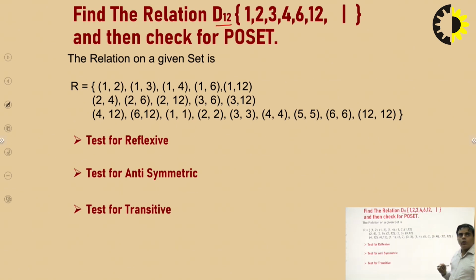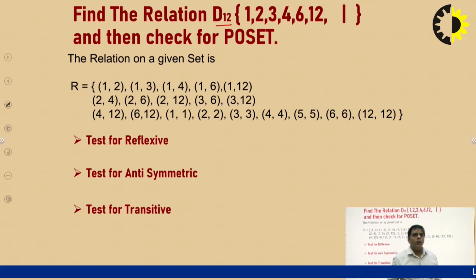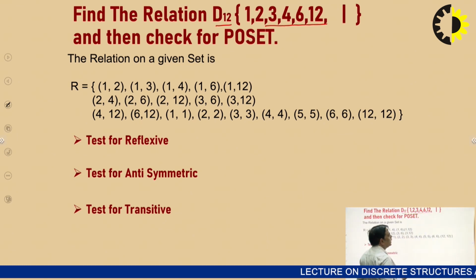So 1 can divide 12, 2 can divide 12, 3 can divide 12, 4 can divide 12, 5 cannot divide 12 completely, 6 can divide 12, 7 cannot, 8 cannot, 9 cannot, 10 cannot, 11 cannot, and 12 can divide 12 one time. So it contains the numbers 1, 2, 3, 4, 6 and 12. These are the numbers that can divide 12, and the relation is divisibility.